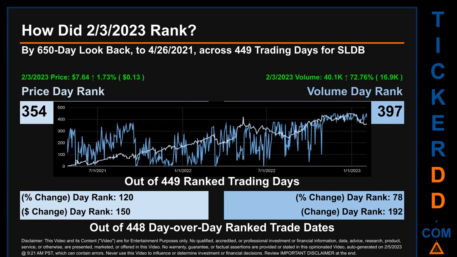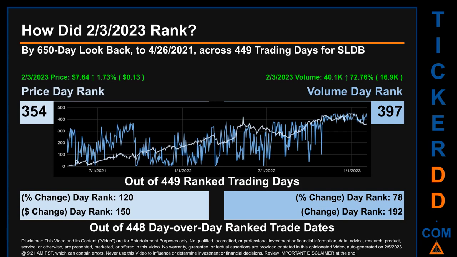How did the 3rd of February 2023 rank for SLDB by 650 calendar day look back to April 26, 2021, across 449 trading days, of which the 3rd of February 2023 price ranked 354 while its volume ranked 397. Each of the 449 trading days were ranked amongst themselves by highest end of day price and volume, with a rank of 1 being the highest and 449 being the lowest ranked day. The line graph overlays price and volume's daily ranking, as shown respectively in light versus dark blue, across those target trading days. In this view, essentially the dips are good whereas the spikes are bad.